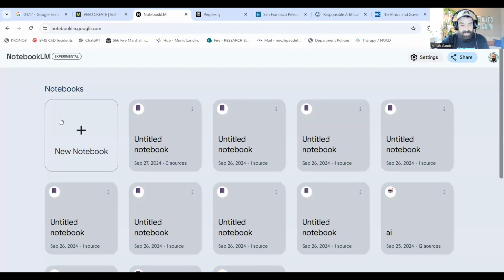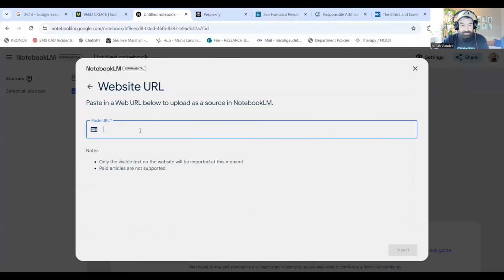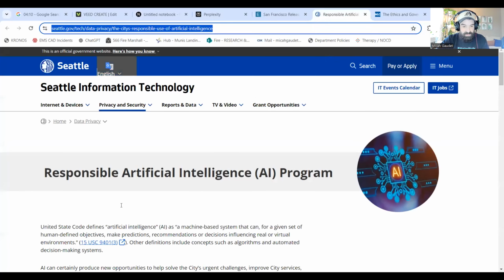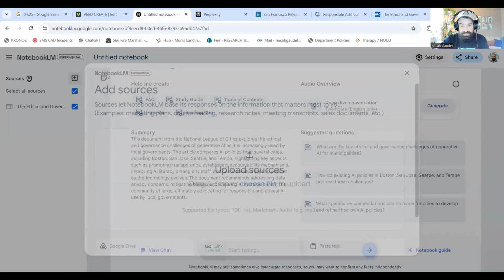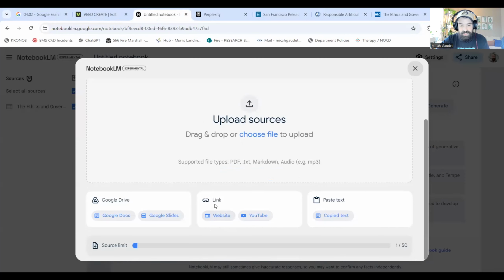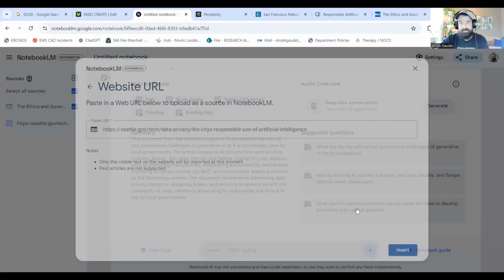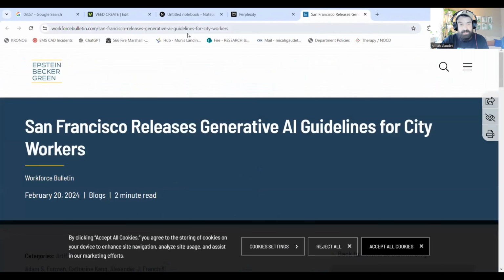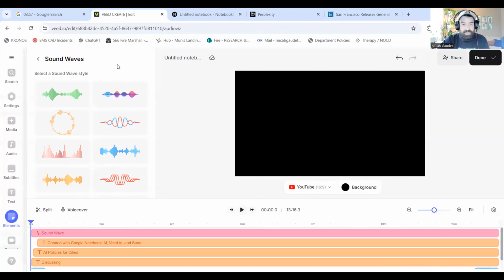I'm going to go over to NotebookLM, create a new notebook. We're going to upload this. We can use links. We can also use pasted text, and we can use, let's see here. There we go, Seattle. We use pasted text. Other sources we can use is Google Drive. You can also upload PDFs. It doesn't like Word documents, maybe a Microsoft thing it doesn't like, but that's fine. So we have those 2 sources right there. We're also going to grab this one from San Francisco's AI policy.